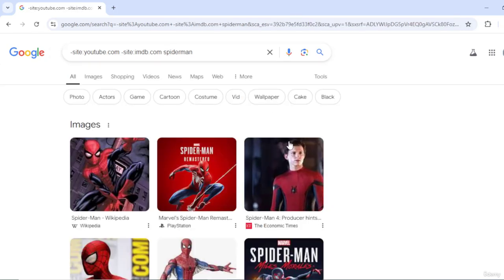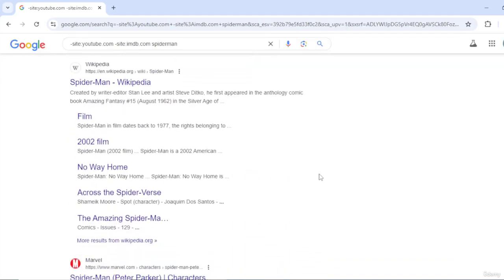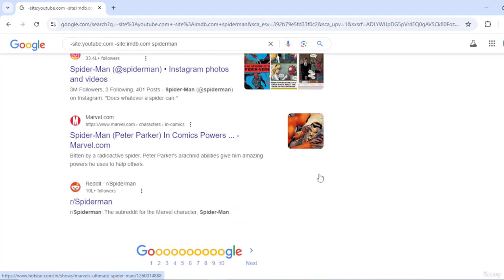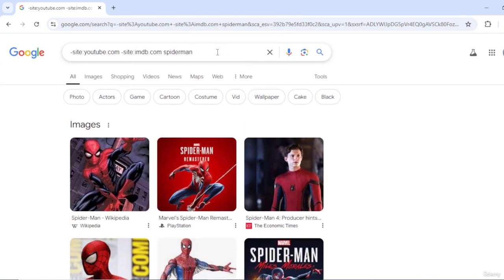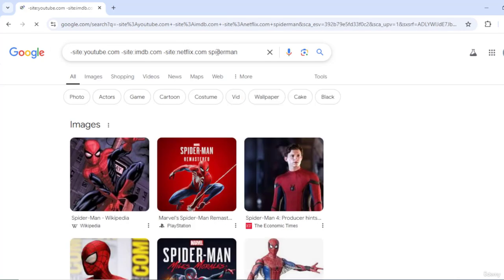So now we have minus YouTube, minus IMDb, all other websites except these two. All right, I also want to eliminate minus site colon netflix.com. So these are the three sites that will be eliminated in my search results, and it shows me all the results except for these three.